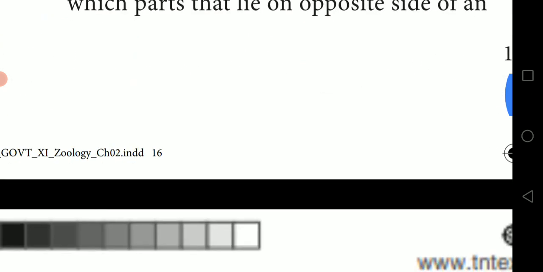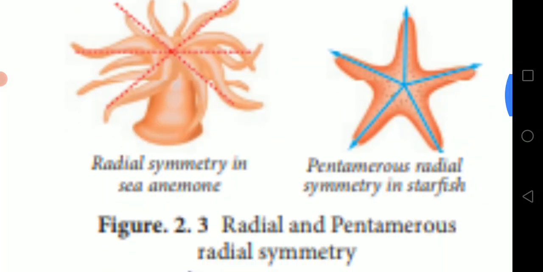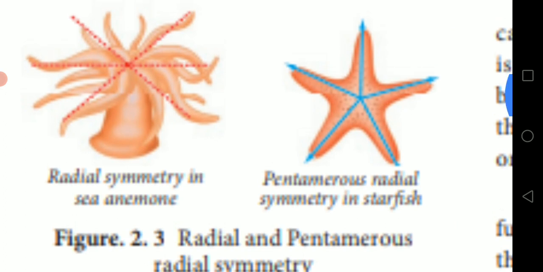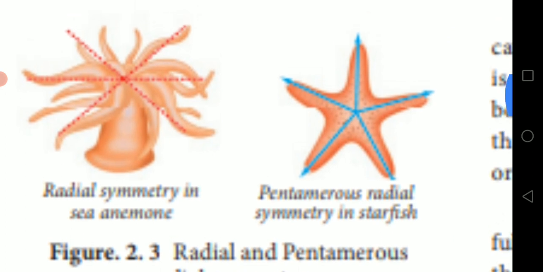Here, I'll show you the diagram. This is the pentamerous diagram. Here, can you see a starfish? The body can be divided into 5 parts. That is what we call pentamerous radial symmetry.